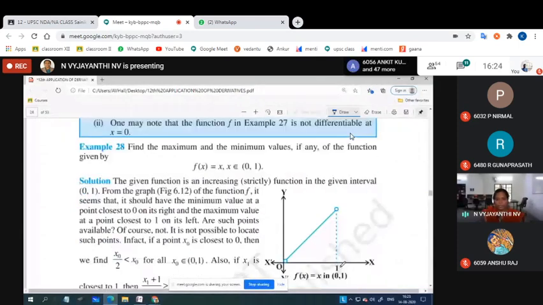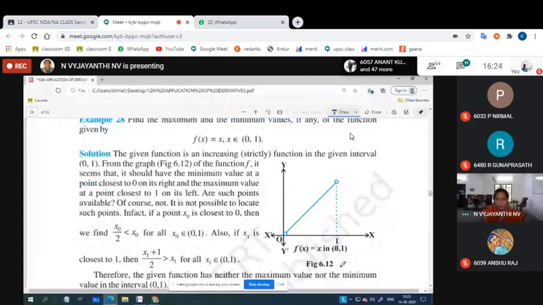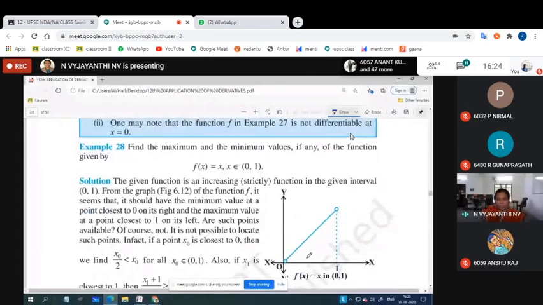So can you find the maximum and minimum value of the function y equal to x in the open interval 0, comma 1? You know y equal to x is a straight line which passes through the origin, isn't it? This is y equal to x.